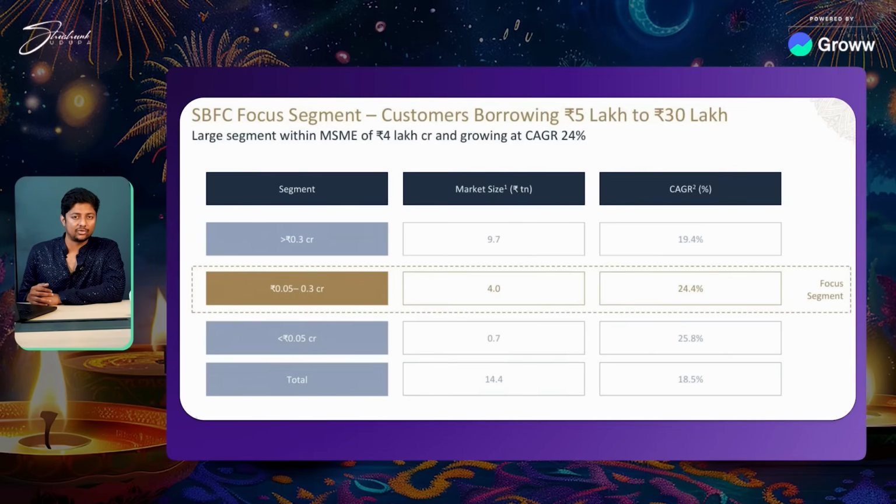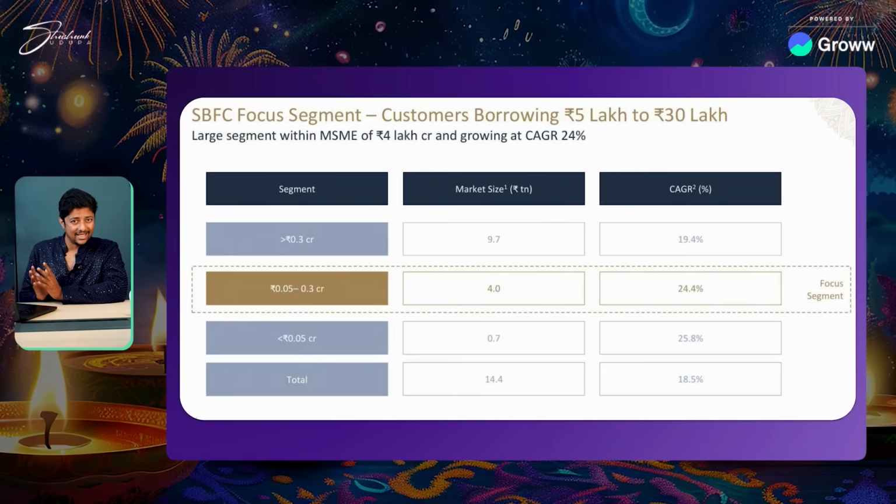Another thing that they are doing really well is expanding their branch network. They're almost at 600 branches, and they will be expanding their branch network quite aggressively going forward. Their AUM per branch is what they're looking at increasing right now, which is the amount of money that they can generate from a particular branch.